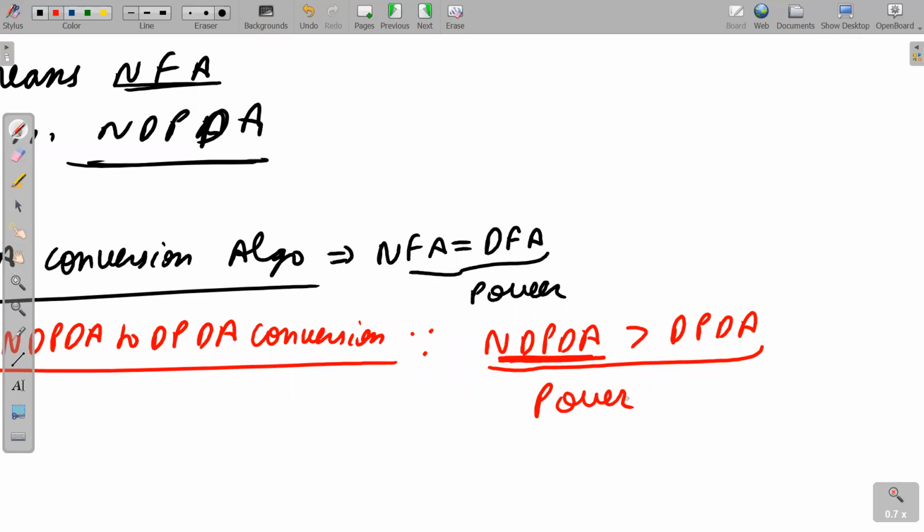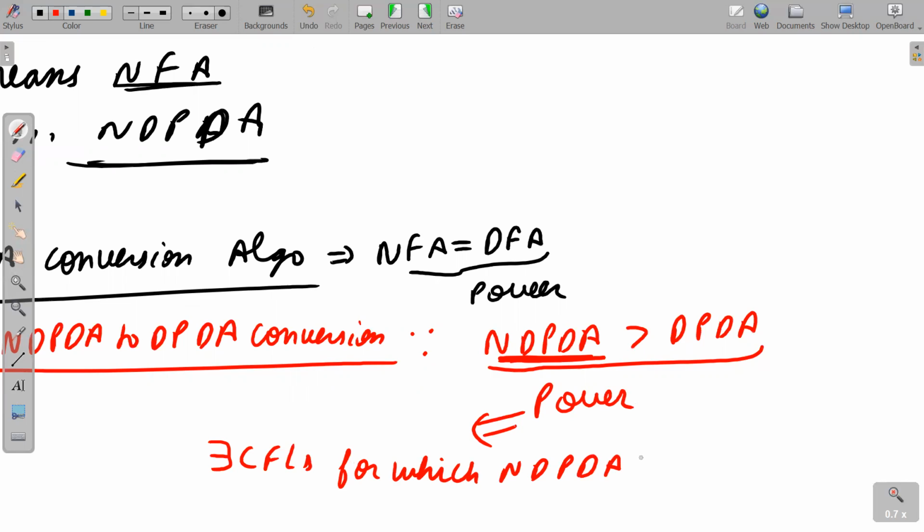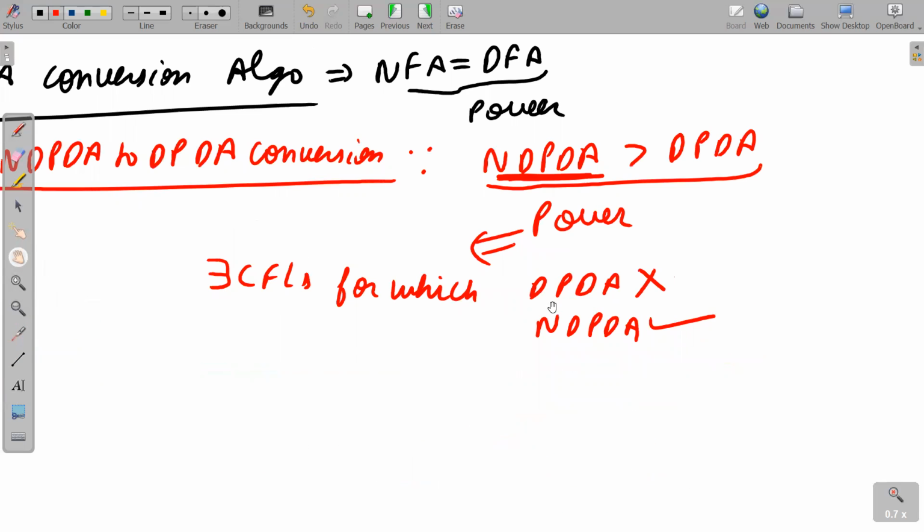In terms of power, I am saying now, power means there exist CFLs for which DPDA cannot be constructed, but NDPDA can be constructed. Let me write it in a shortcut manner because it will waste a lot of time. Please note it down carefully. So there exist CFLs for which DPDA cannot be constructed, but NDPDA can be constructed. This is the basic meaning that NDPDA is more powerful than DPDA.